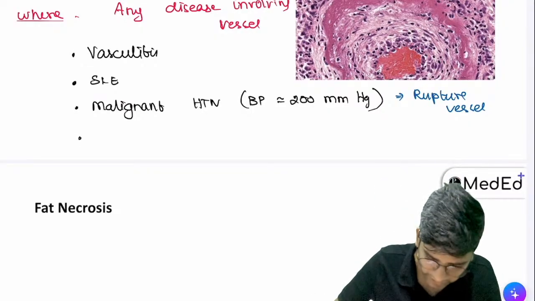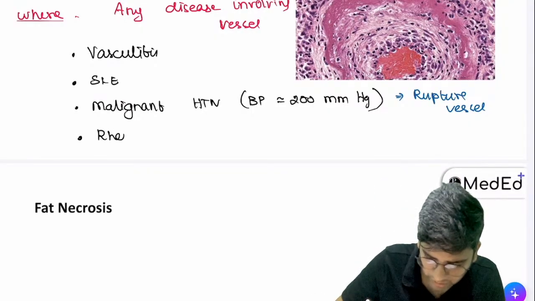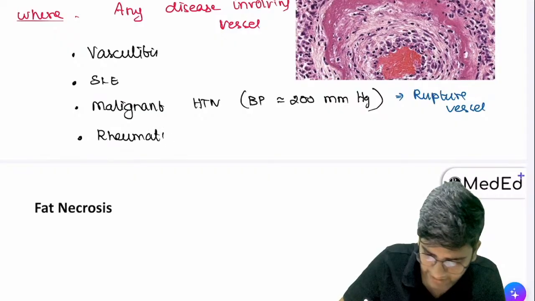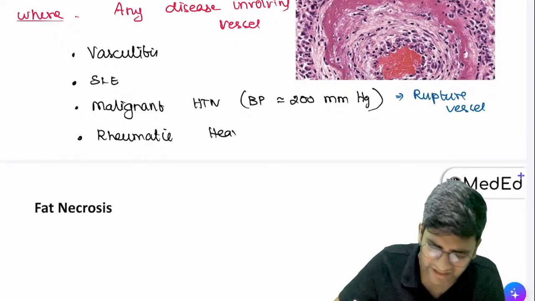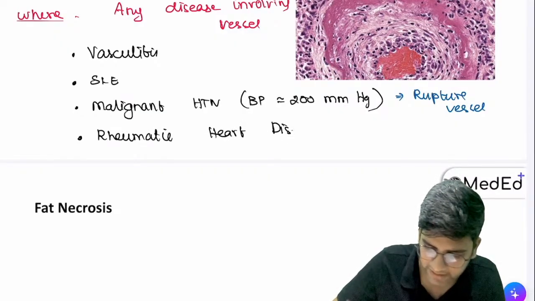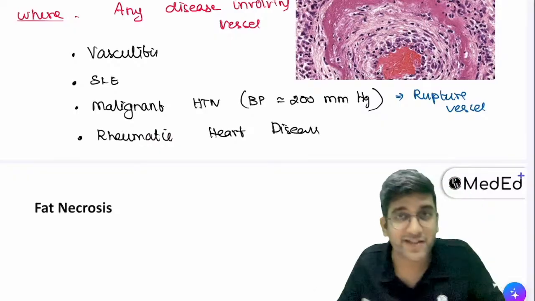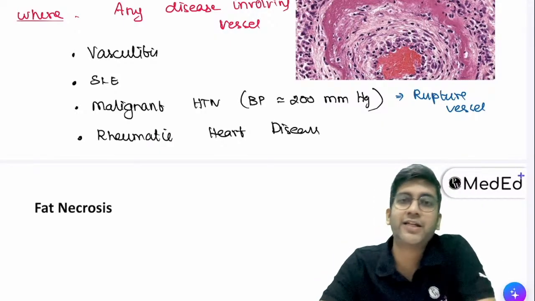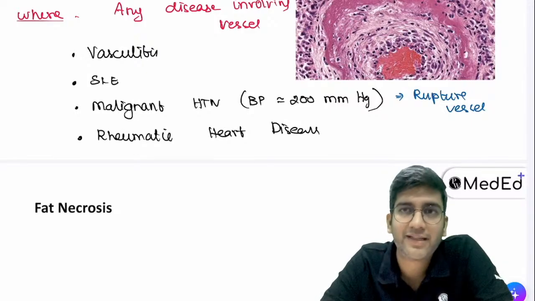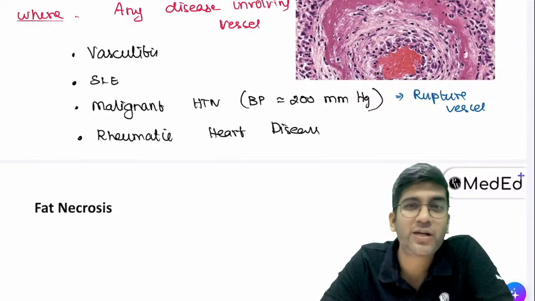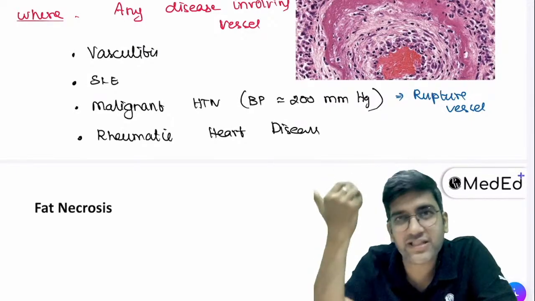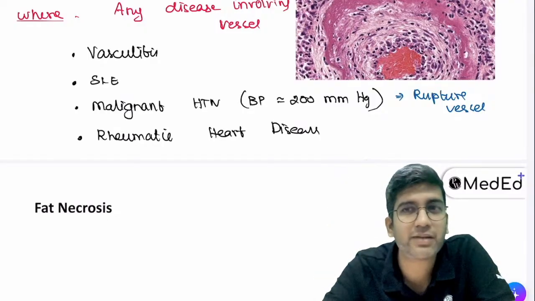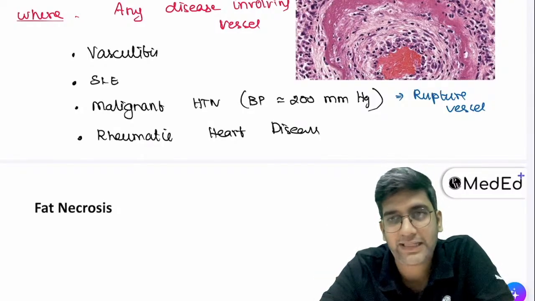Okay. Last but not the least, we have a condition called rheumatic heart disease. Have you heard about this condition, rheumatic heart disease? Now itself I'm saying most of you will pass your final year based on that, right? It's called malignant. It's not because of cancer. It is lethal. If you have 200 millimeters of mercury, if all the CNS vessels rupture, the patient might die. We might lose the patient. That's why it's called malignant, right?